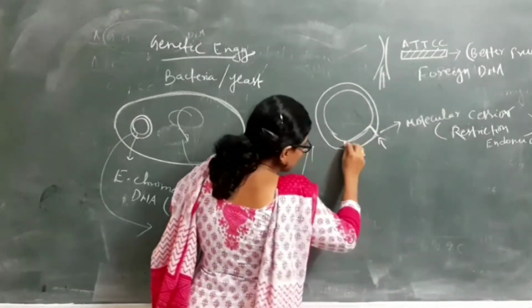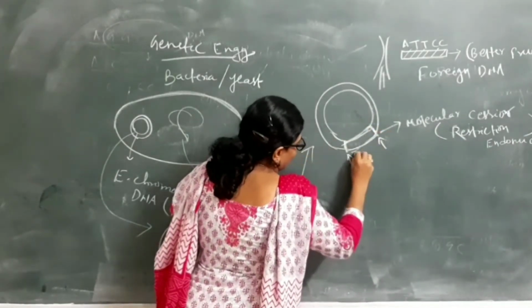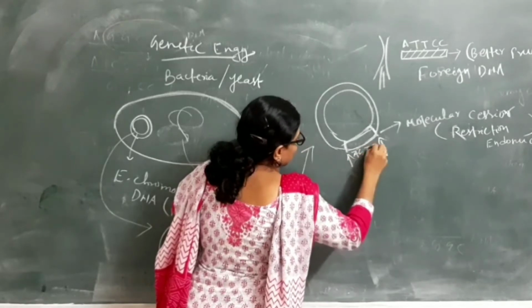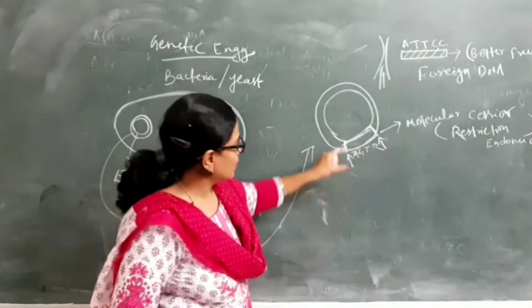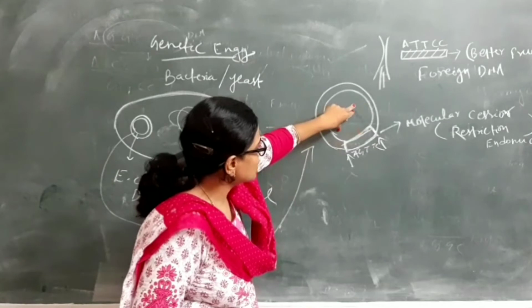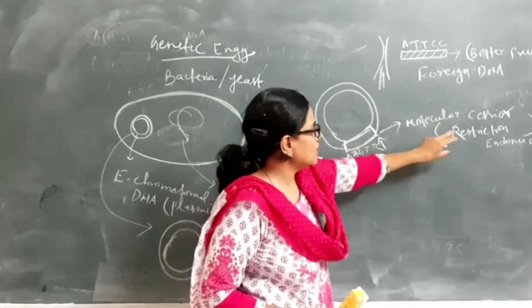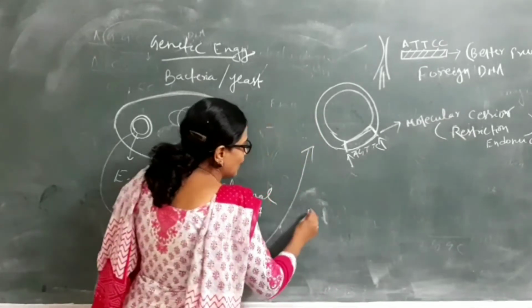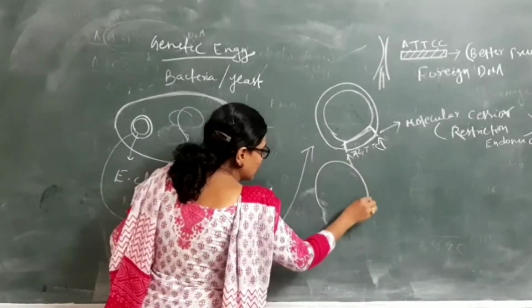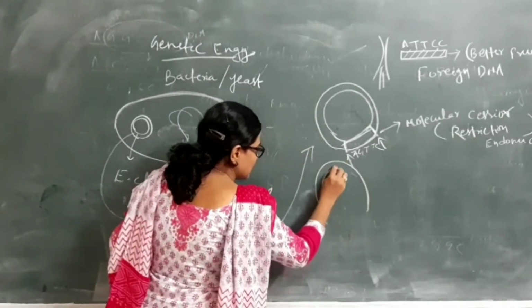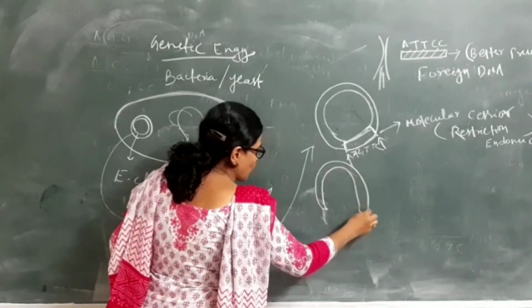We remove this 5 base pair sequence from this plasmid with the help of the molecular scissor known as restriction endonuclease. After that, the plasmid remains in this structure.